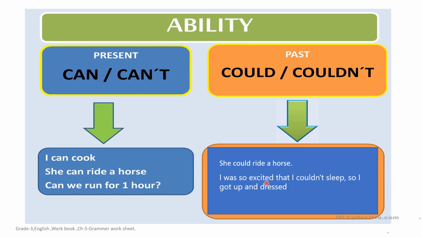I was so excited that I couldn't sleep, so I got up and dressed. So children, we make use of such modal verbs when we are eligible or have ability to perform some task, that time we make use of can and could. And when we are not eligible for doing something, that time we make use of can't or couldn't. I hope you have understood where to use these modal verbs.